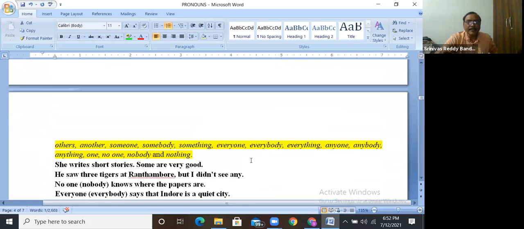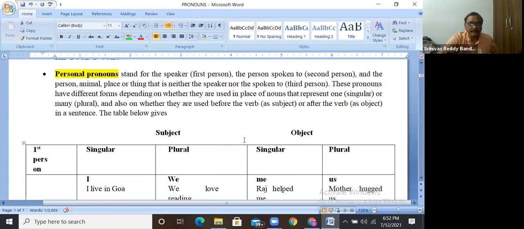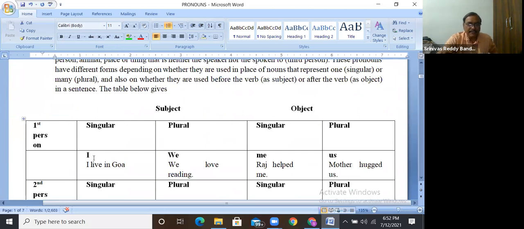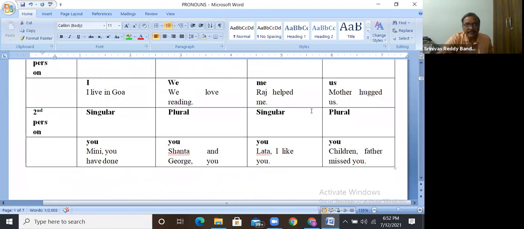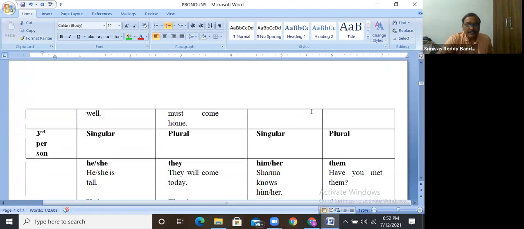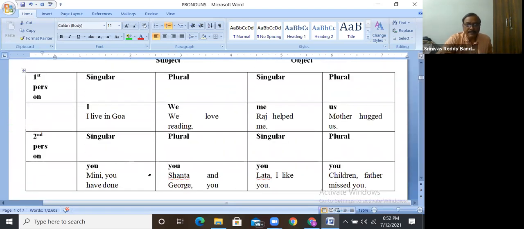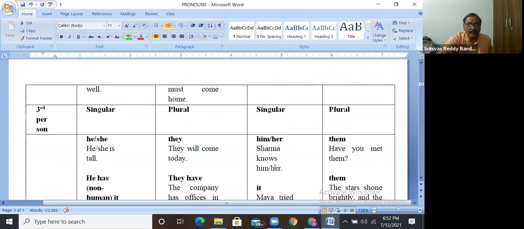Let me come to the beginning here. You see here. I is the subject case. Me is the object case. We is the subject case. I will come before the verb; me has come after the verb. That's why these are called pronouns in objective case. Is it clear? So here, you will be same in the subject case and object case. Next, he, she is in the subject case. Him and her are in the object case. They is in the subject case. Them is in the object case.